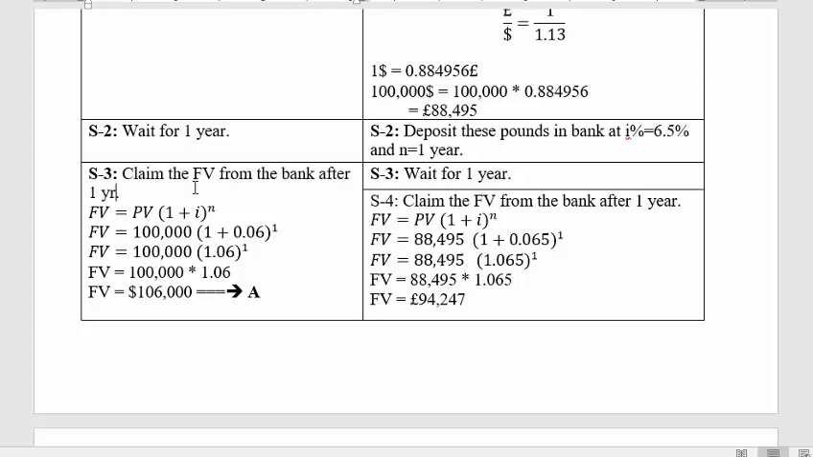So what we will do is claim the value, which is our money plus the extra. We have a present value of $100,000 and the interest rate is 6%. If you solve it, you will get $106,000, which means 1 lakh is the present value and $6,000 is the profit that you have earned on this deposit. So that's what you will get if you invest money domestically.